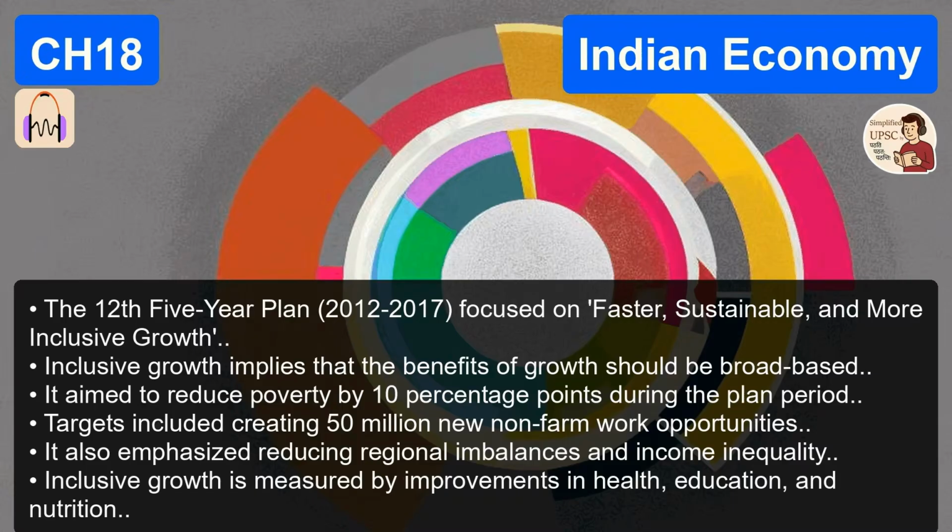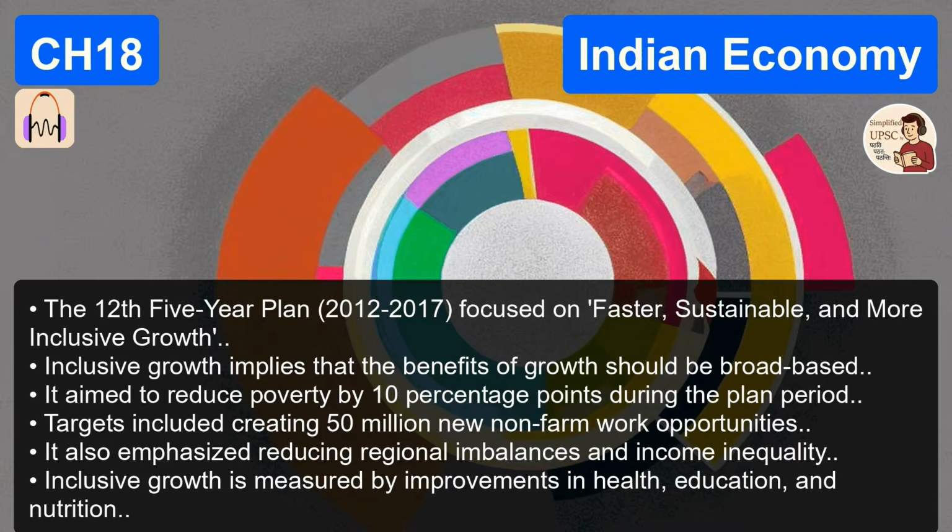4%. That actually seems a bit low compared to the 8% overall target. Why aim so low? It actually isn't low at all. It's incredibly ambitious for the agricultural sector. Really? Yes. Farming is structurally very difficult to grow at a rapid pace. It's dependent on weather, land size, so many rigid factors. That makes sense. But here is the critical part. Because nearly 50% of our national workforce is tied to agriculture, if that specific sector doesn't grow, baseline poverty simply does not go down. So achieving 4% growth in agriculture is arguably much more important for actual poverty reduction than hitting 12% growth in corporate services.